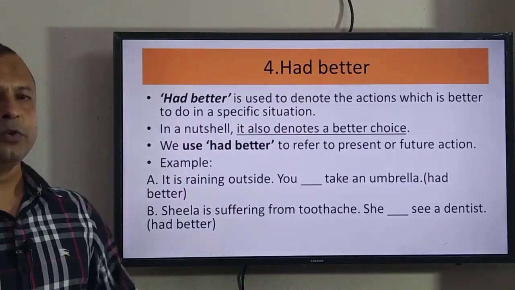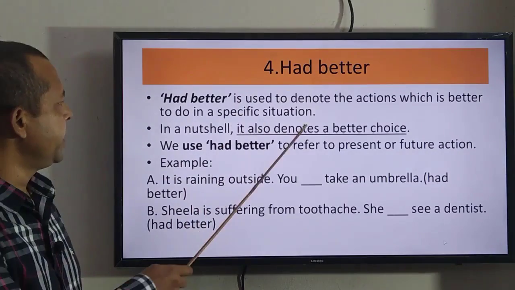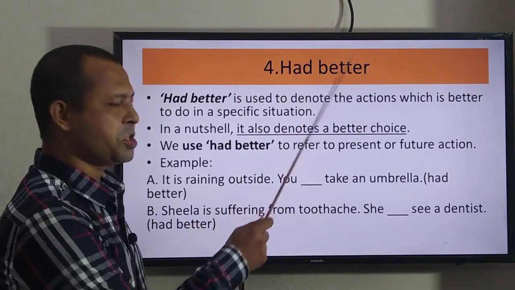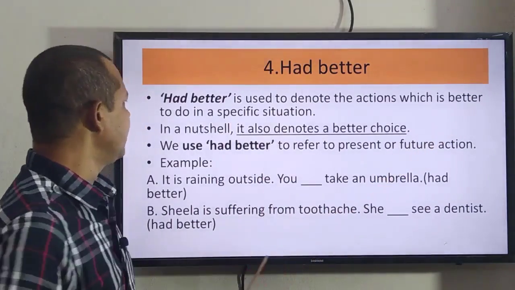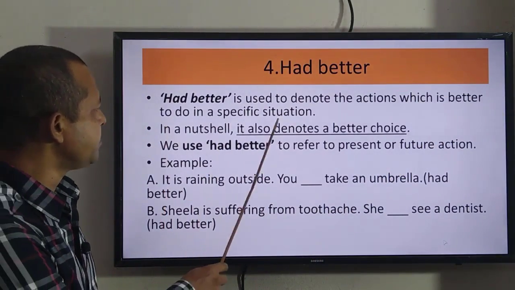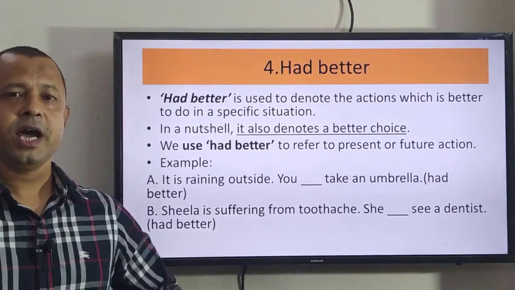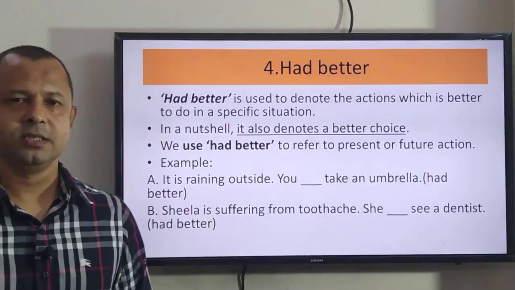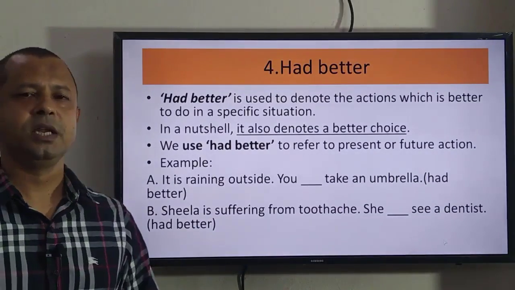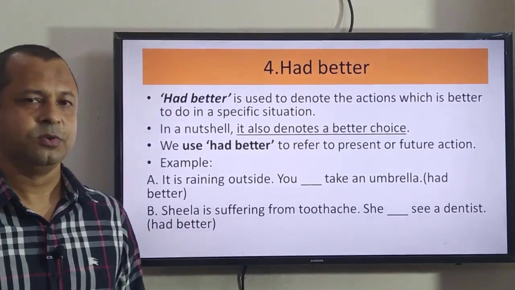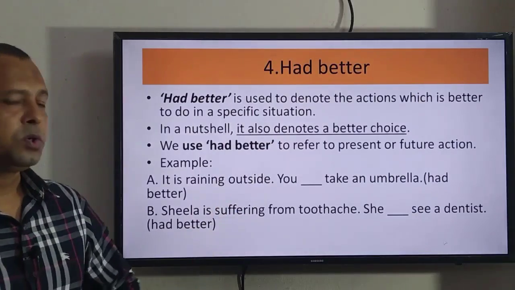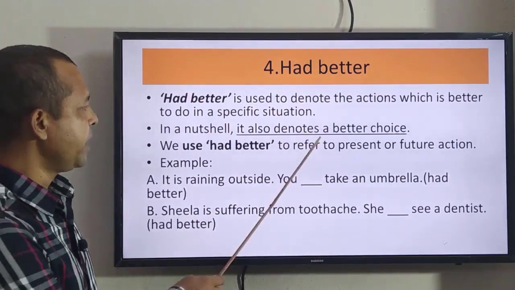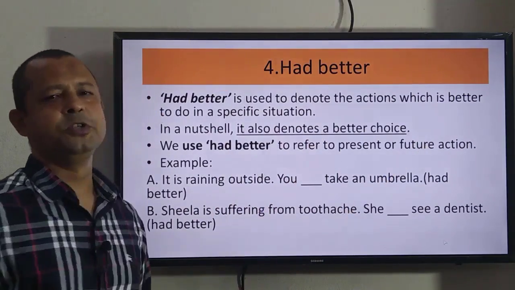Had better. Where do we use had better? We use had better to denote the actions which are better to do in a specific situation. Look, had indicates past tense, but it has a special use, and with that special use, had is used to give the meaning of present tense or future tense.